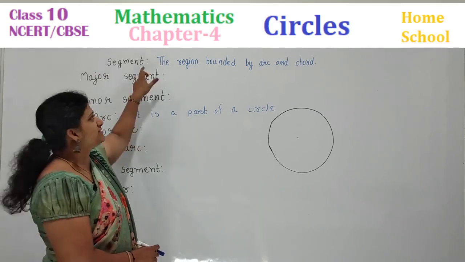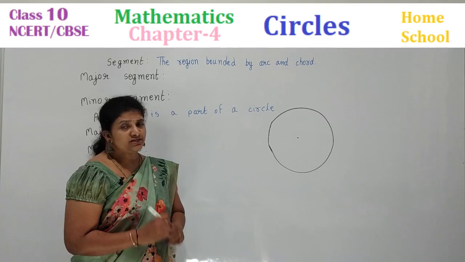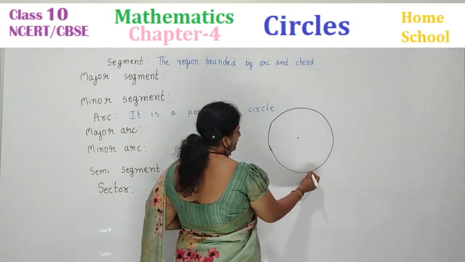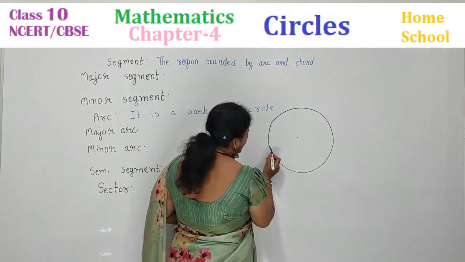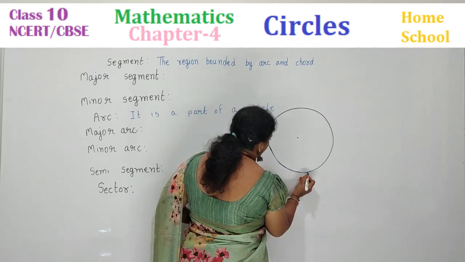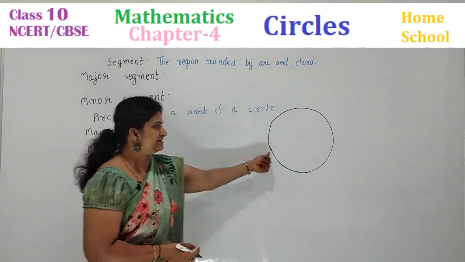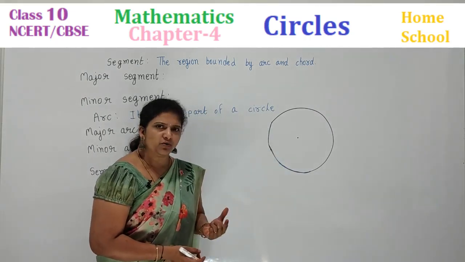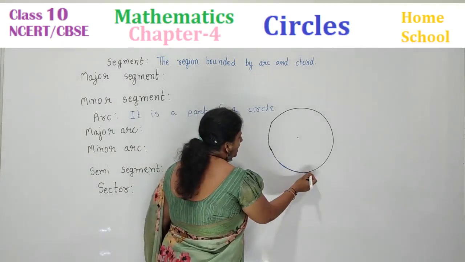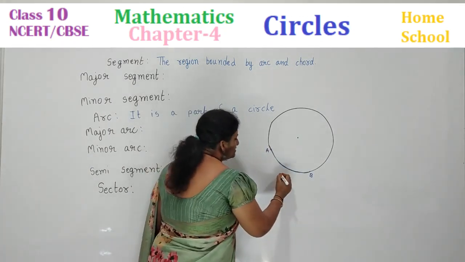Segment. What is a segment? The region bounded by an arc and a chord. First we should know what an arc is. So look here, children, it is a part of a circle. Any arc you can take. Let me mark this. Can you observe, with a blue color I am drawing on the circumference of the circle? I say this is an arc. Arc means what? It is one part of a circle, from here to here I am saying. Let me mark here AB. AB is an arc.